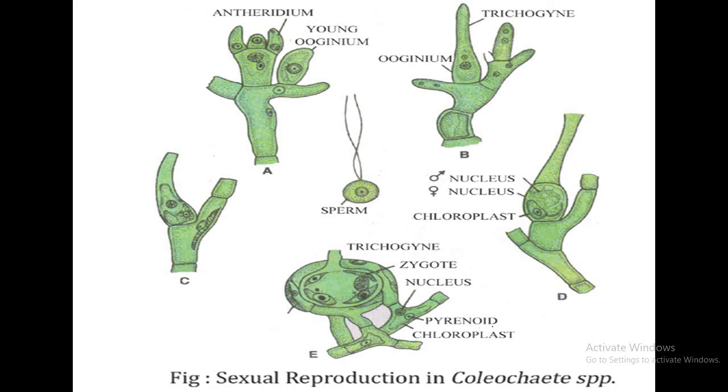As we see in the diagram, in erect branches, antheridia are borne at the tip, like this. But in the discoid thallus, they are borne in the median part from the center to the periphery. They grow as outgrowths which are separated from the rest of the thallus by a septum. Each antheridium forms a single uninucleate and biflagellate antherozoid, like this one. After rupturing of the antheridial wall, antherozoids are liberated.